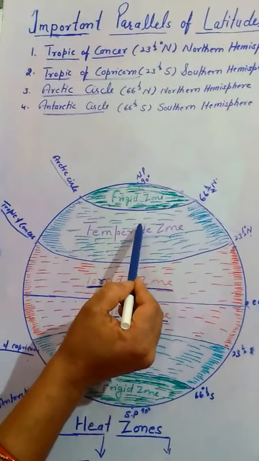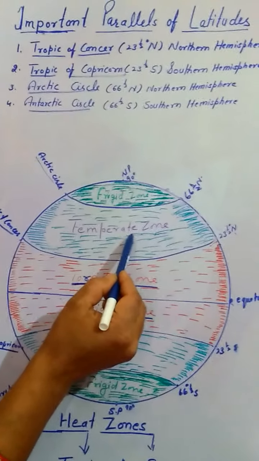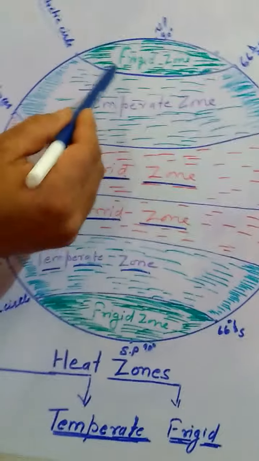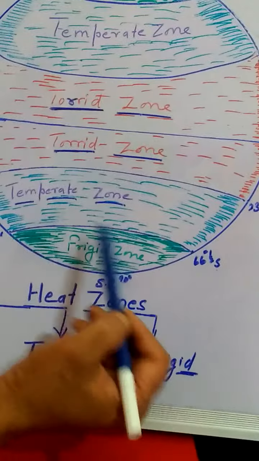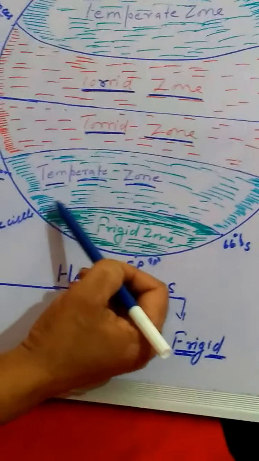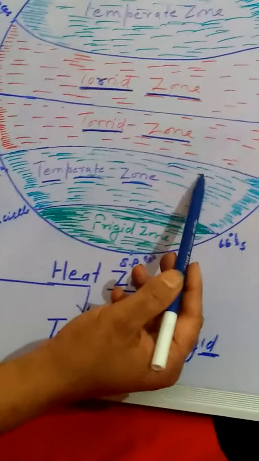It means that in this area there is no extreme heat. This area is not very hot and not very cold, and the same zone lies in the southern hemisphere. It is below the Tropic of Capricorn and above the Antarctic Circle. You may see this area.